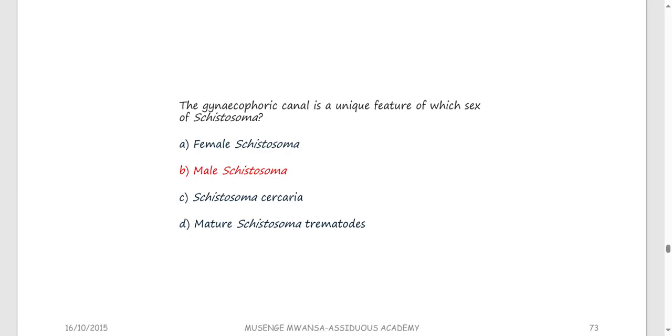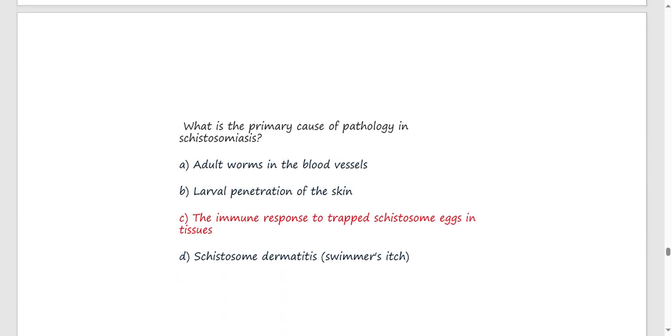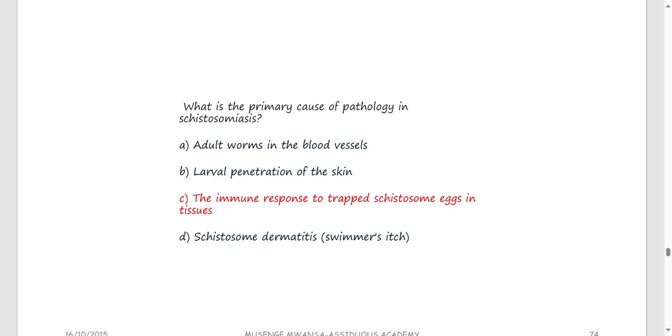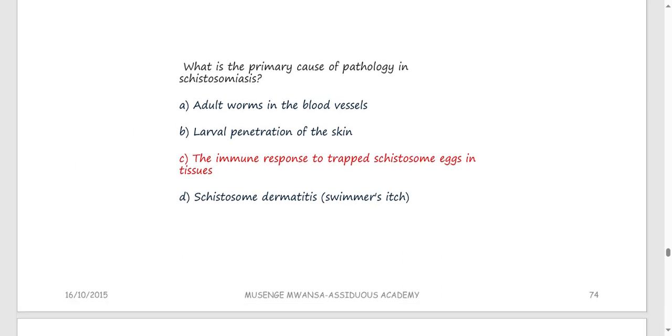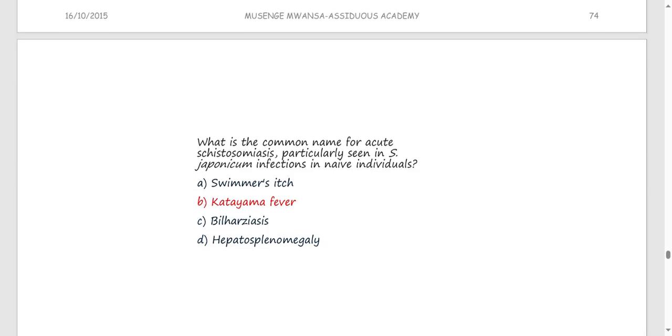The gynecophoric canal is a unique feature of which sex of schistosome? Remember, the gynecophoric canal is for the male. That's where the female is normally found. And remember, these guys are actually in permanent copula. They are permanently attached. What is the primary cause of pathology in schistosomiasis? What causes disease is the way the body responds to the eggs in tissue.